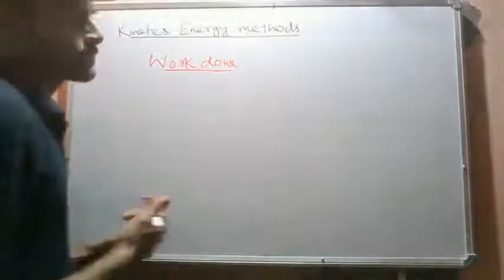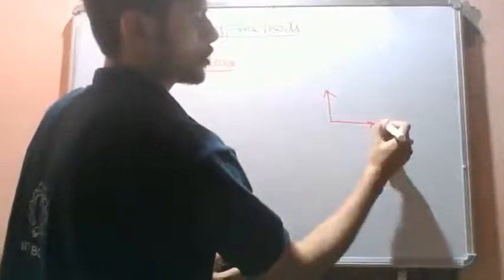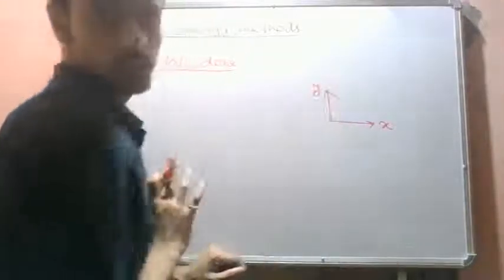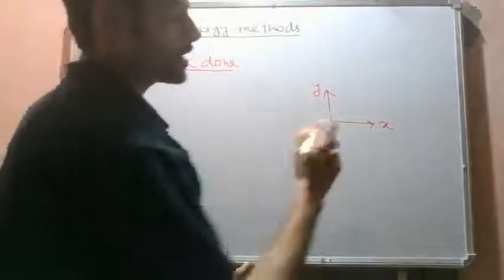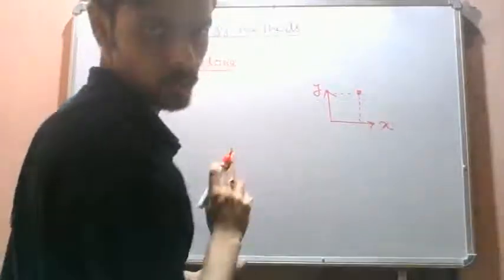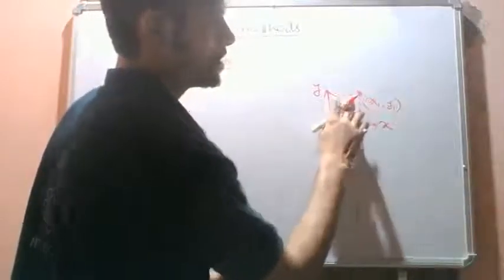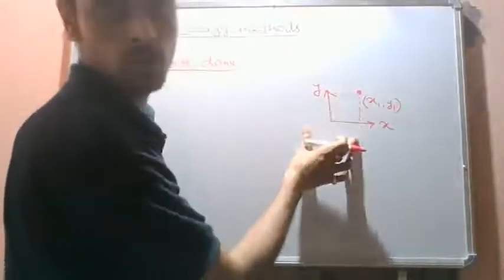Let's consider a coordinate system. Let's say we have a particle initially at the position x1, y1 with respect to this coordinate system.